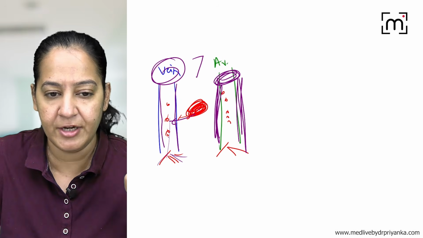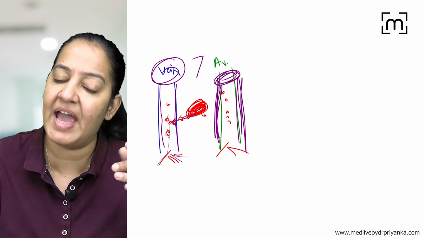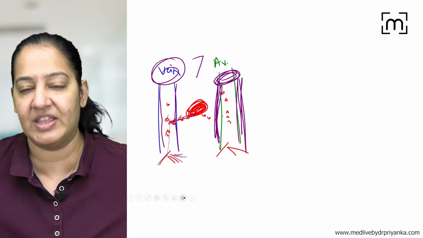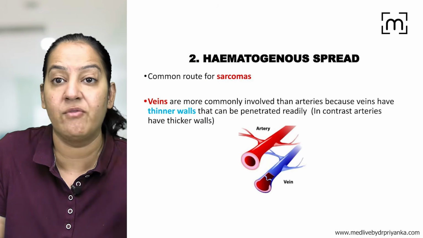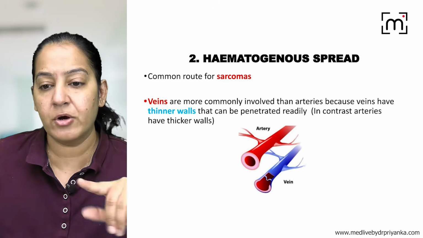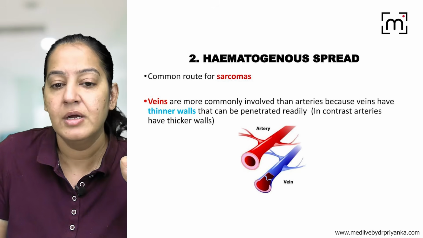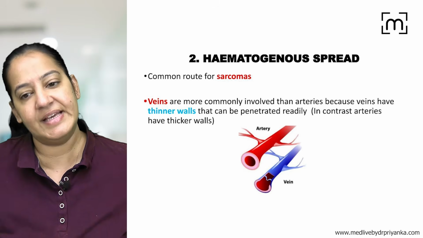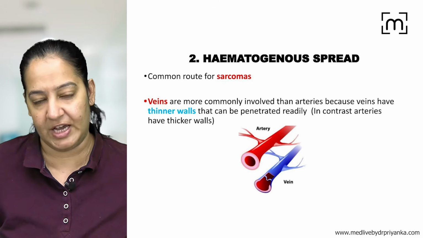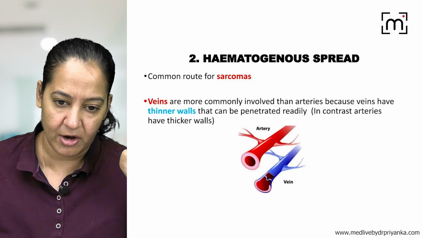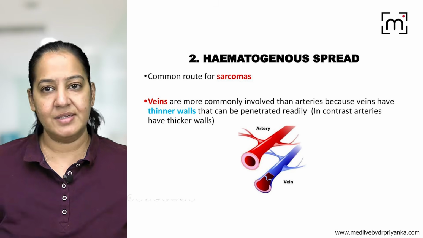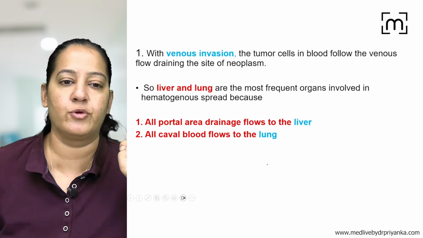So leaving the primary tumor, they enter the vein very easily as compared to the artery, because the artery has a thick wall. The same thing is written in front of you. The veins are more commonly involved as compared to artery because veins have thinner walls, so the tumor cells can penetrate easily, in contrast to arteries which have a thick wall. Here also you can see in the diagram, this is a vein having a thin wall. This is the artery having a very thick wall. So that is the hematogenous spread, the first point you have to learn.